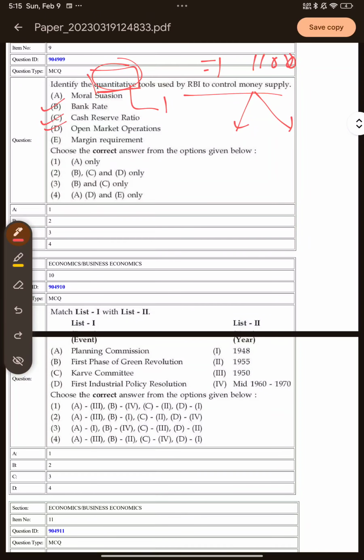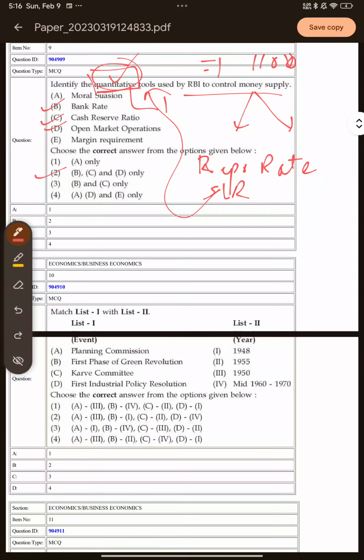All right. Beyond this, we have repo rate, we have SLR. These things are also there which fall under this criteria. So option BCD, that is option 2, is the right answer here. So always check which tool is being asked, whether it's quantitative tool or it's a qualitative tool. So in the case of qualitative tools, we have moral suasion and margin requirement. So I hope this concept is clear to you. Let's move on to the next question.